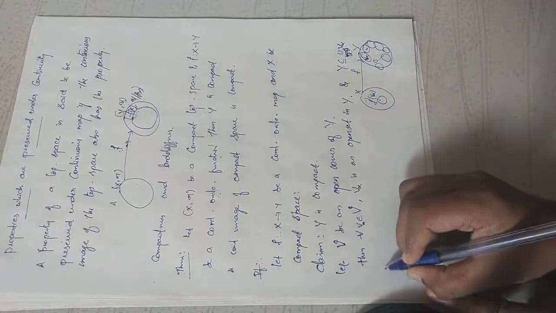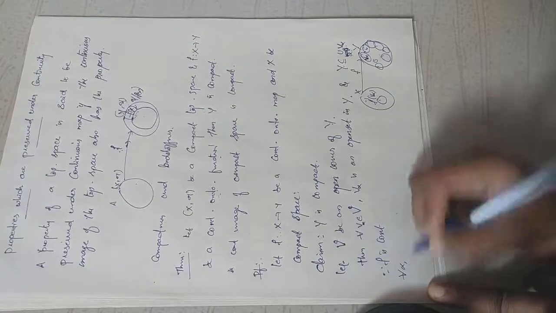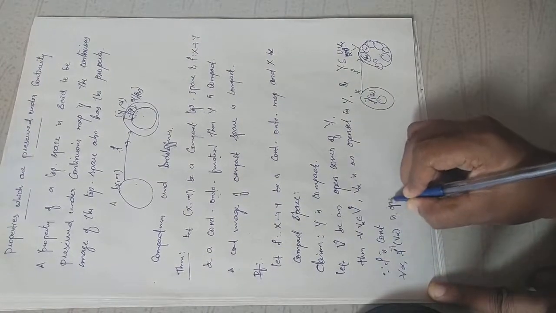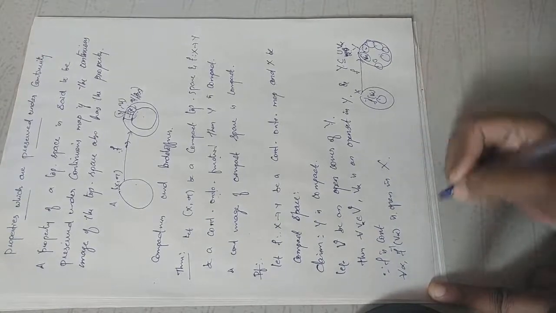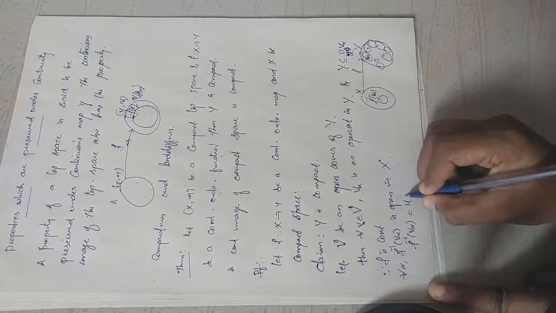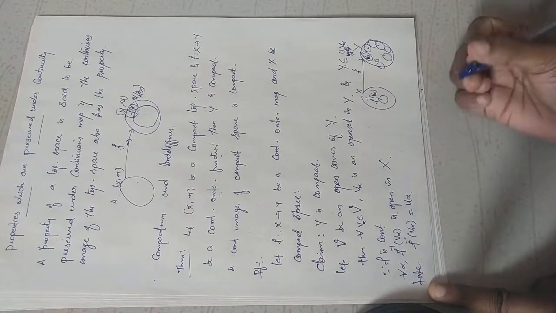I take f inverse of V alpha equal to U alpha.